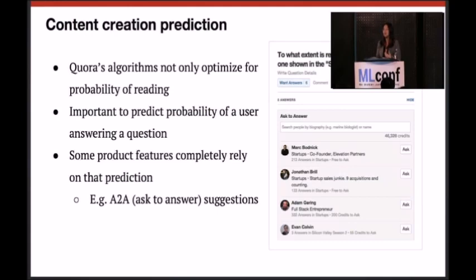So the idea is, I want to know how likely you are to write a good answer to this question. For example, how does one start a career in machine learning? With this question, we have a product feature called Ask to Answer, where once you create a question on the product, we'll prompt and recommend a list of users that can provide good answers to your question, and you can request answers from them. That product feature alone is completely dependent on this prediction. By using the historic data, we can train a supervised machine learning model that predicts the labels on the new data. And then we can make these recommendations with the top-ranked candidates.